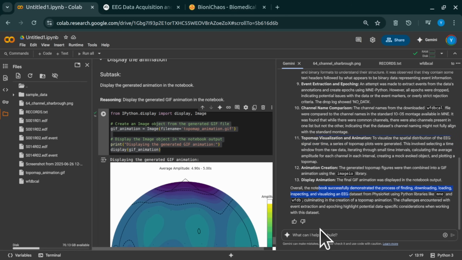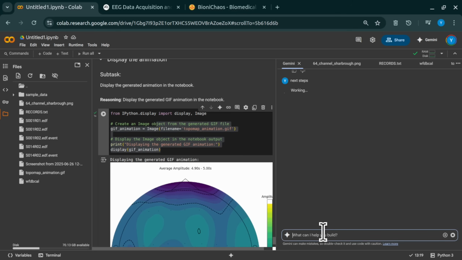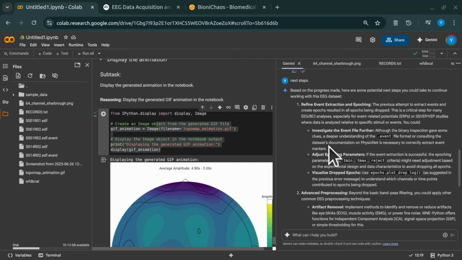So you knew you needed the instruction manual for this weird file format. What did you try next to find clues? Where do you even look for something like that? Well, we tried a few things available right there on PhysioNet. We checked a file called sha256sums.txt. What's that for? It's mainly for verifying file integrity, making sure your download isn't corrupted. Useful, but unfortunately it offered zero clues about the .event file's format. Okay, dead end there. Yep.